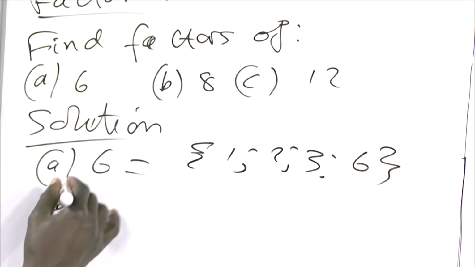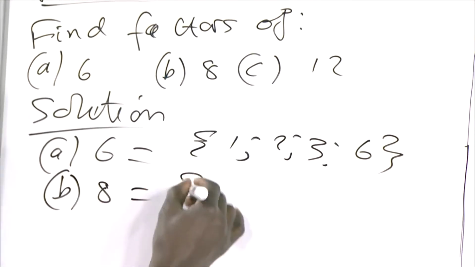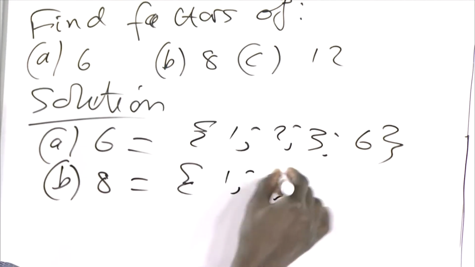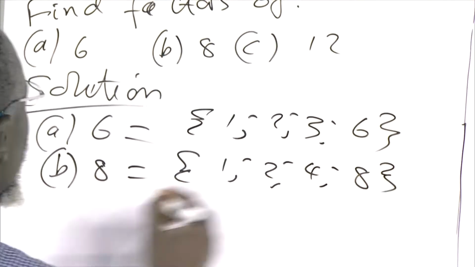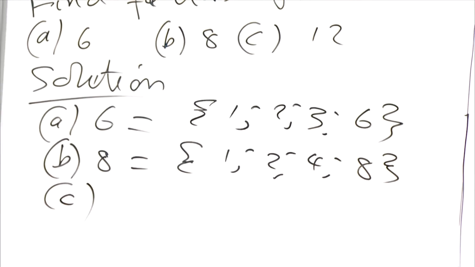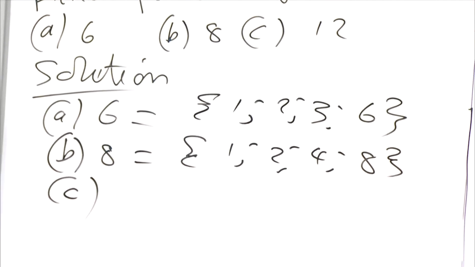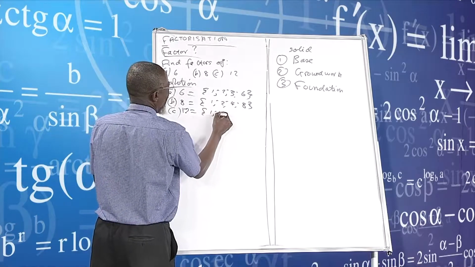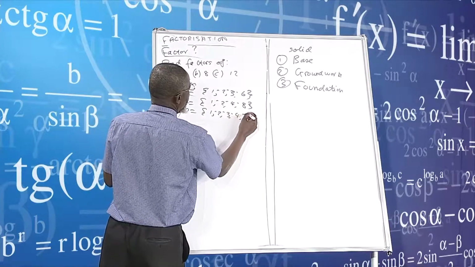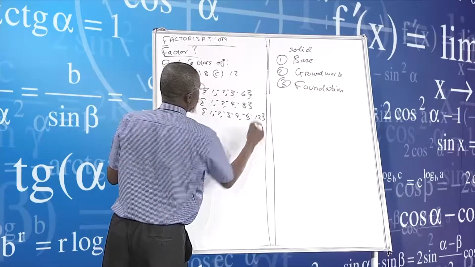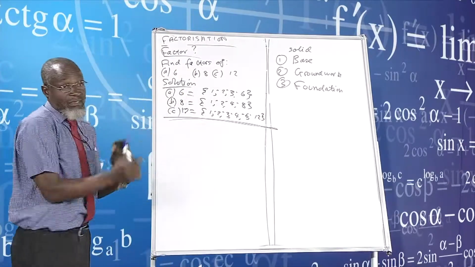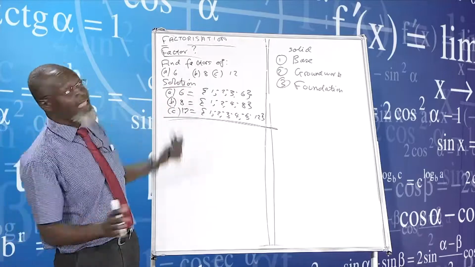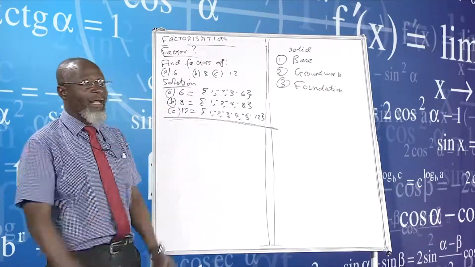In other words, factors of 8 are 1, 2, 4, and 8. Those are, again, factors of 8. We can also go as far as factors of 12, which are 1, 2, 3, 4, 6, and 12. I'm just doing a recap. I haven't started factorization.